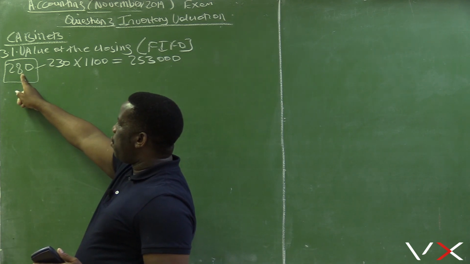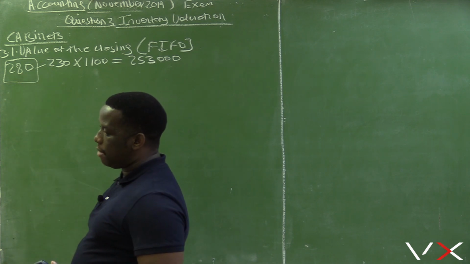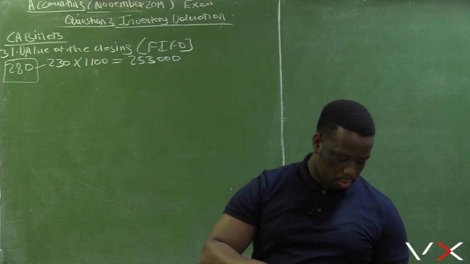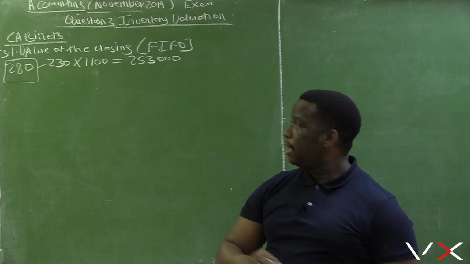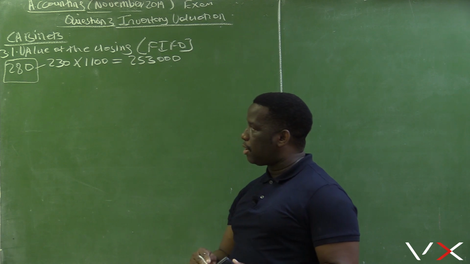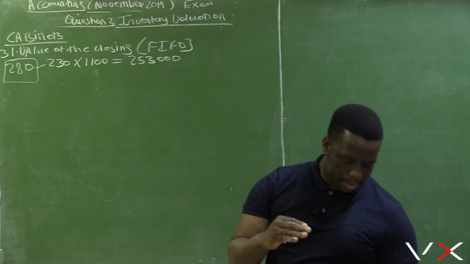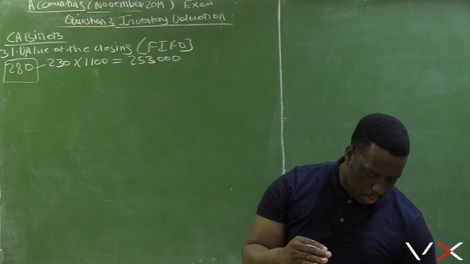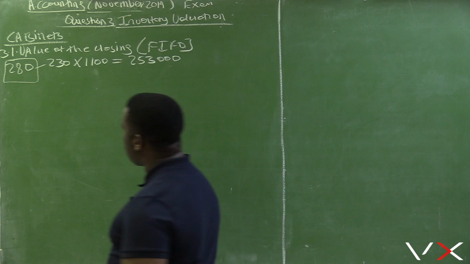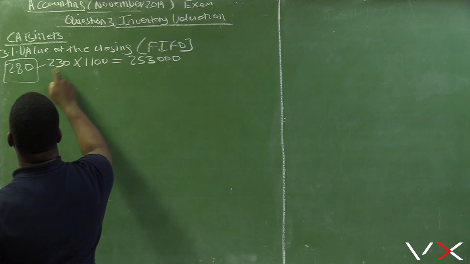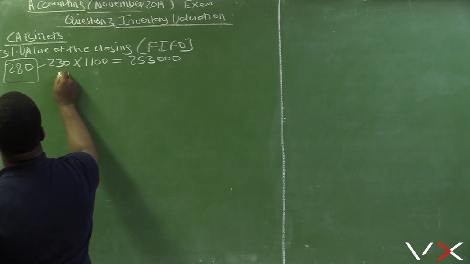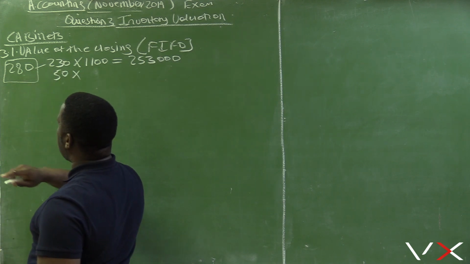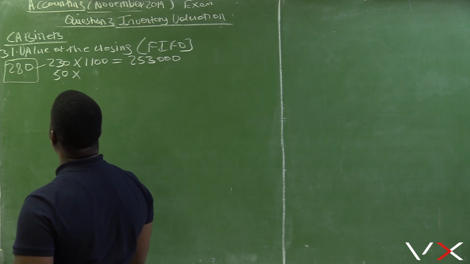But the total number of units in the closing stock is 280. Remember, we are starting from the bottom, the last stock that was purchased, in July. Because the total number of units in the closing stock is 280, we need to go up a little bit, to April. How many units do we need from April? 280 minus 230, so we need only 50, because it should make up a total of 280. 230 plus 50 equals 280.